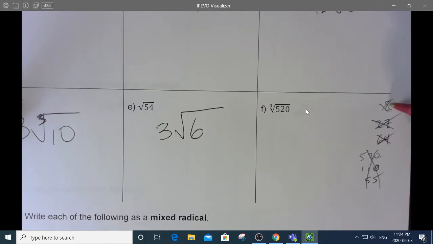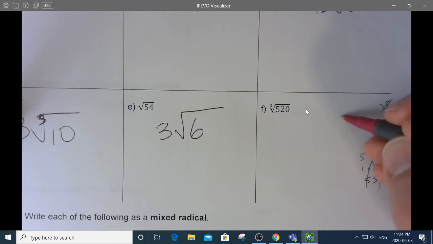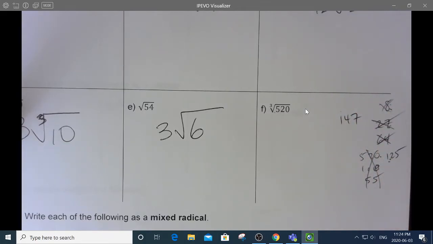So that's 2 times 2 times 2, 3 times 3 times 3, 4 times 4 times 4, 5 times 5 times 5 is 125. That's not going to go in there. 6 times 6 times 6, if 3 didn't go in, 6 can't go in. 7 times 7 times 7? What's 7 times 7 times 7? I think it's 147. What if we times 147 by 5? Will that go in? No, that won't go in.